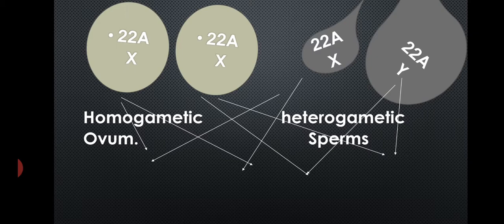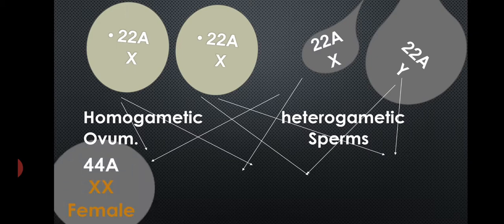Okay. If an ovum fuses with a sperm containing the X chromosome, then the produced child or offspring contains 22 autosomes and the XX chromosomes. So the sex of this child will be female, a daughter will be produced.